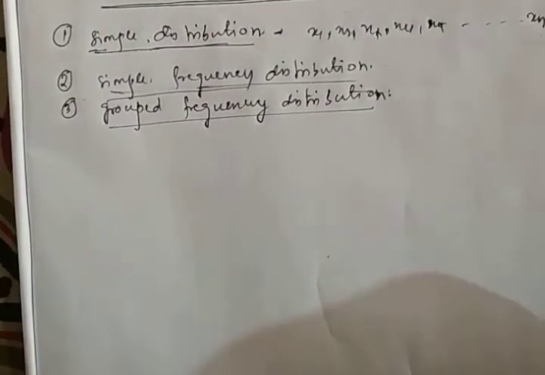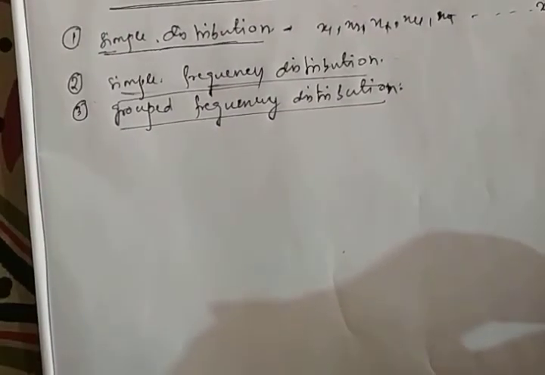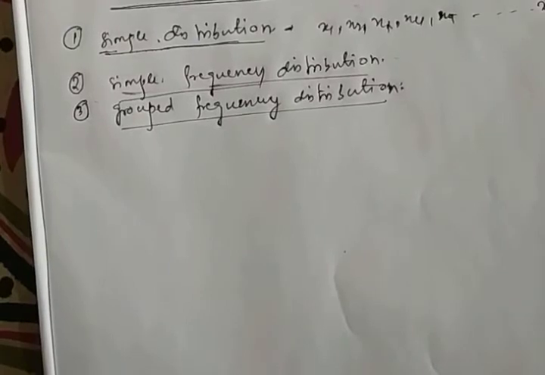Now before I get to the presentation of data, graphs and charts, first we will get a concept which is cumulative frequency.